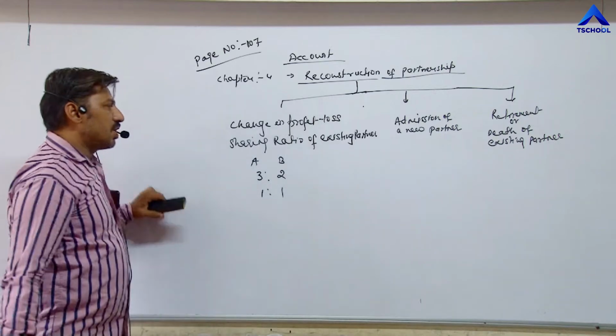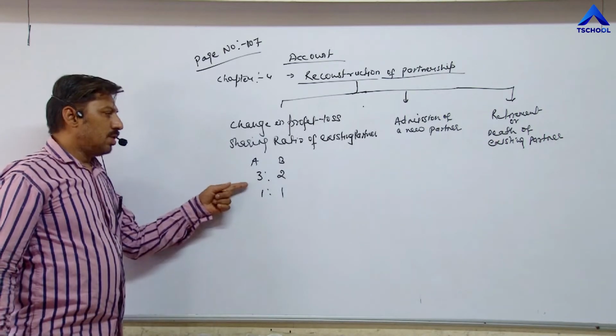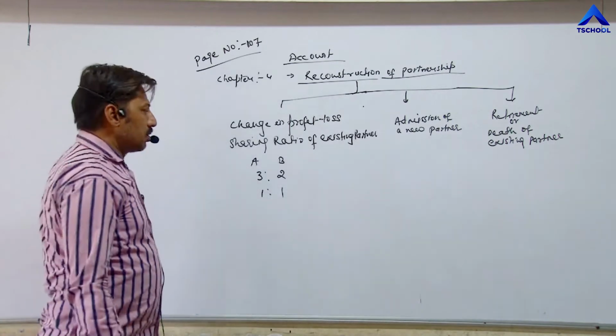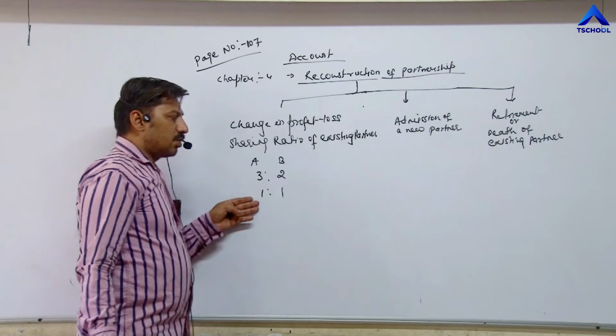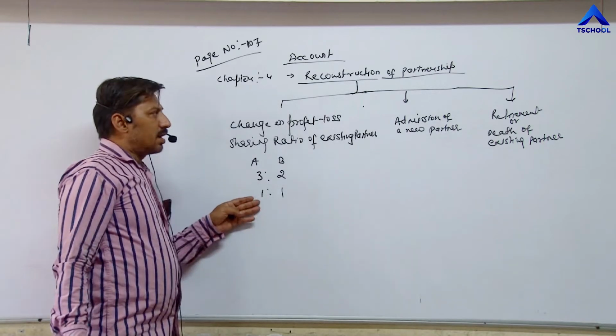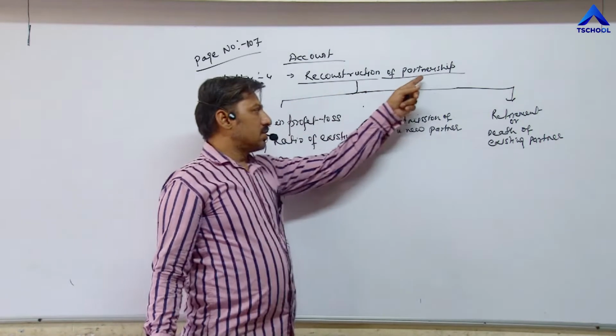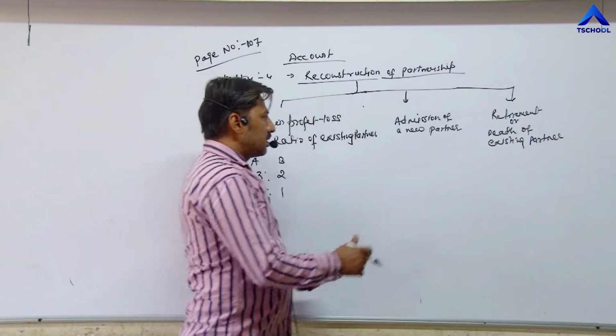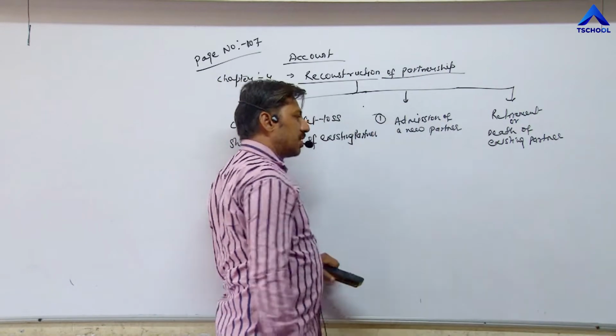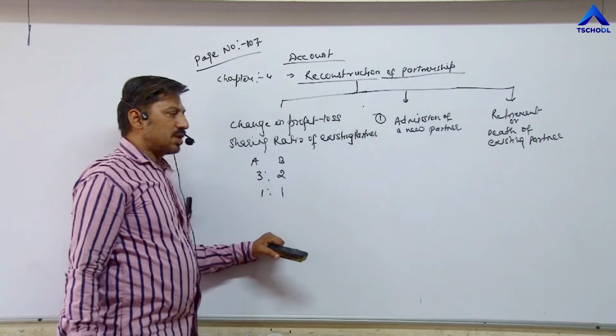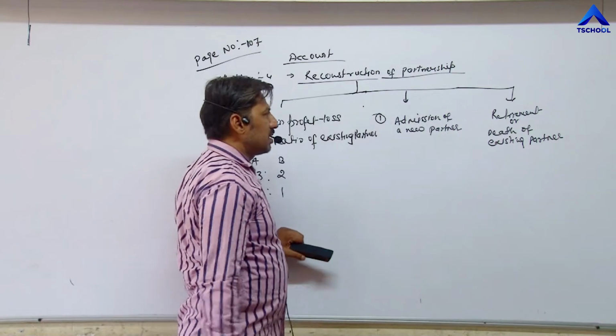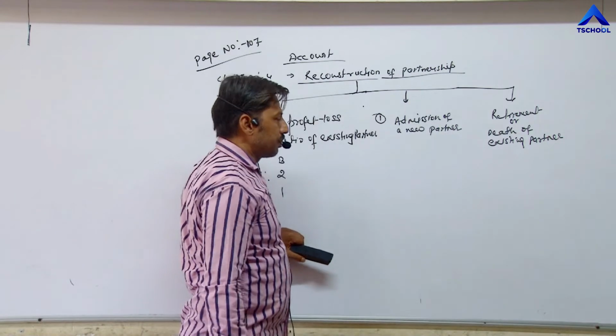This is called change in profit loss sharing ratio between existing partners, so they need to enter into a new contract. Second reason, whenever a new partner is admitted, various terms and conditions change.